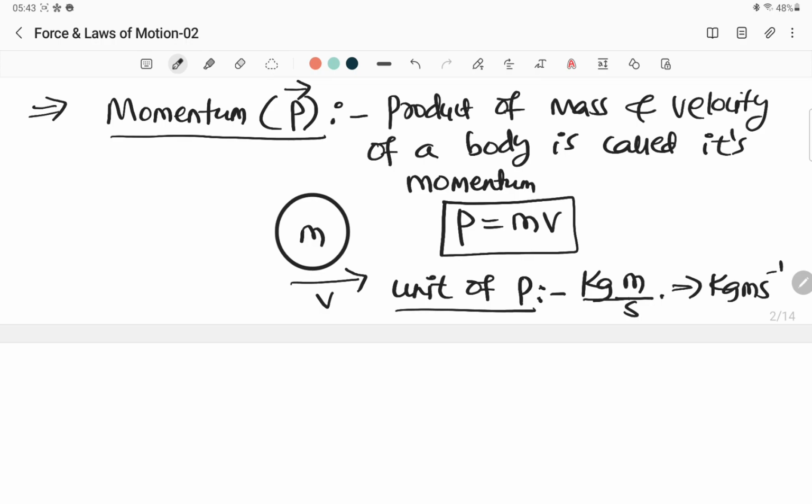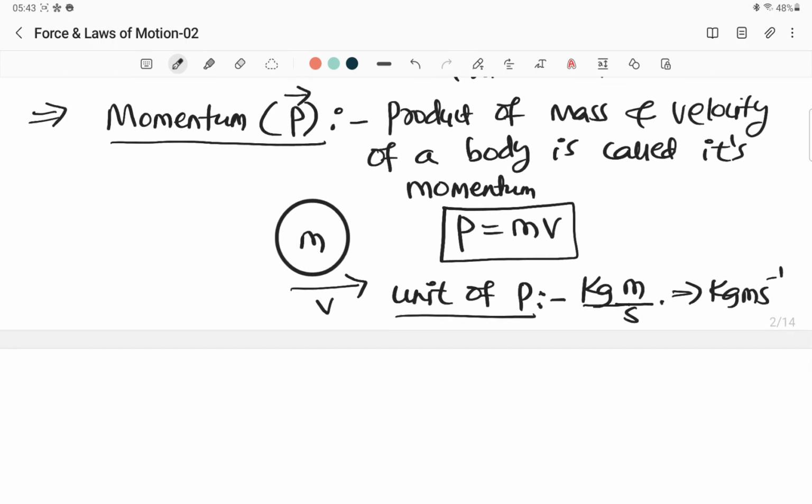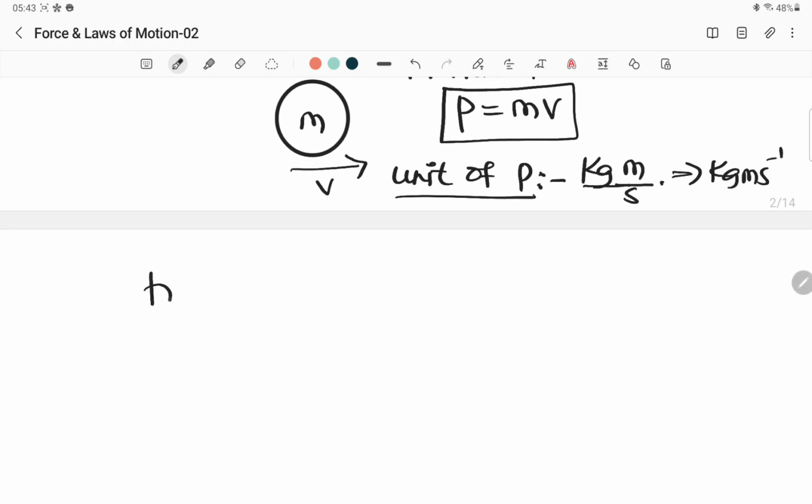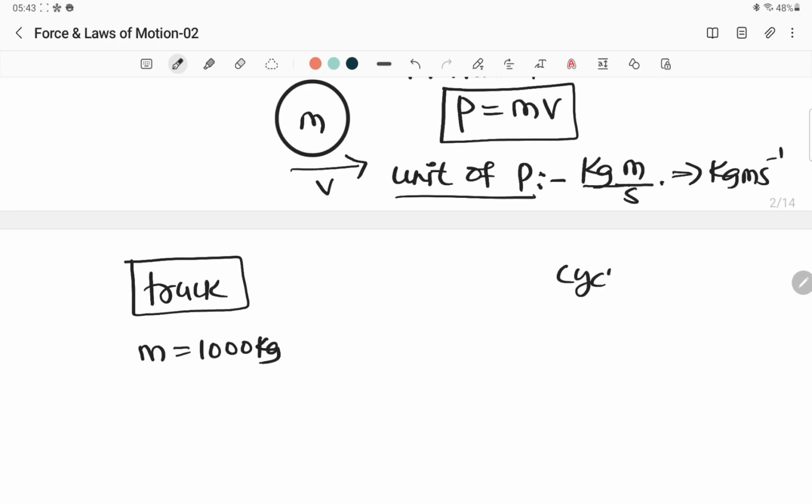Now you will need to understand what is the actual meaning of this momentum. All right. So what does this mean? For example, there is a truck. Okay, there is a truck. What will be mass of this truck? Let us take this as 1000 kg. Okay, approximately I'm taking. And here there is a cycle. Okay, here there is a cycle, and mass of this cycle is, let us take this as 50 kg. All right. Now